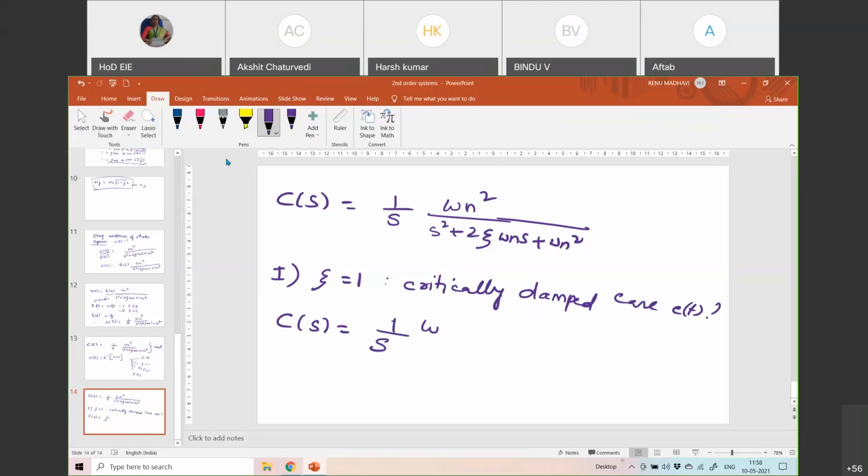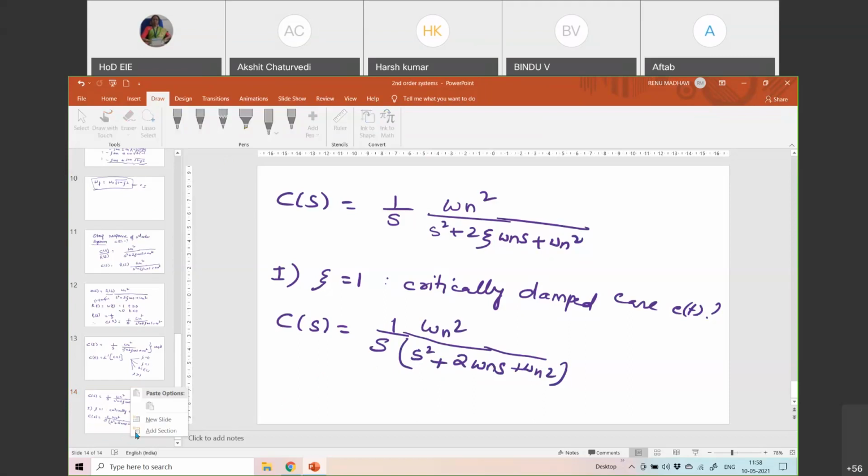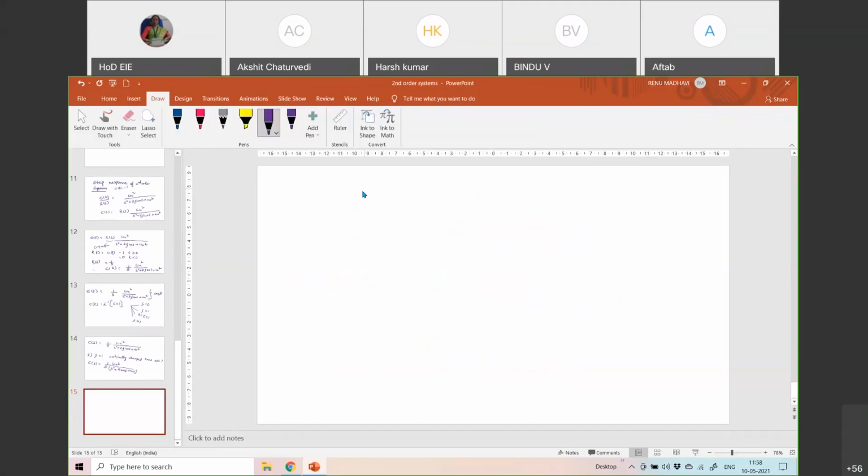So 1/s into omega n squared. Substitute zeta equal to 1, so that is s squared plus 2 omega n s plus omega n squared. When you look at the denominator, s squared plus 2 omega n s plus omega n squared, what does it indicate?